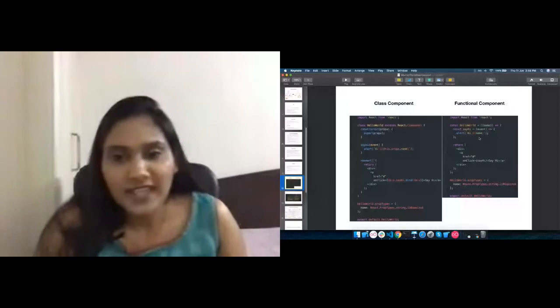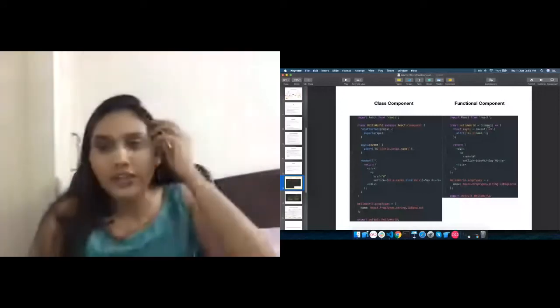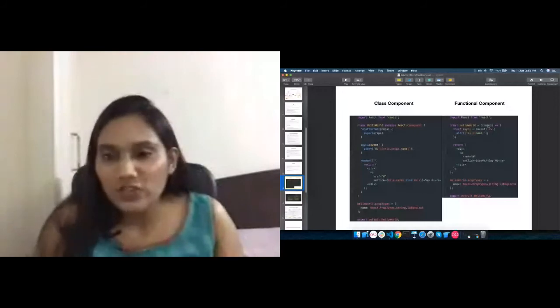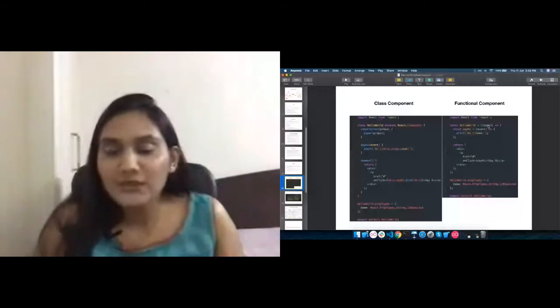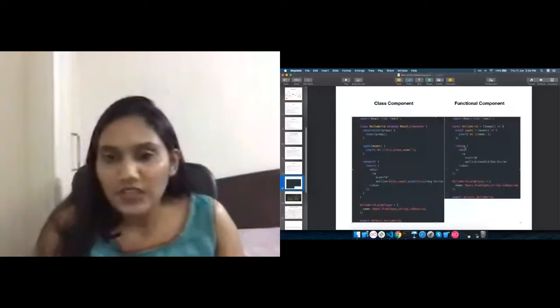On the other hand, there is a functional component where we can pass the props in the arguments, and there is no render function in any functional component. A functional component is basically a function which returns a DOM node. So from this function we are returning this div with an anchor tag, and here this is an export.